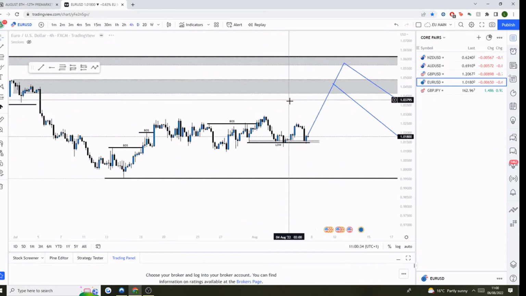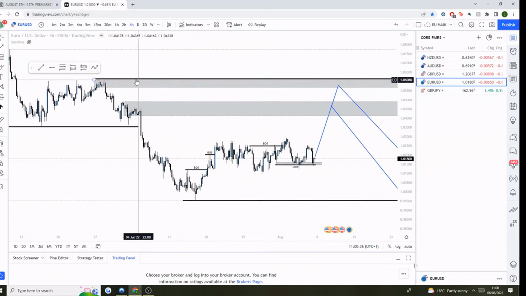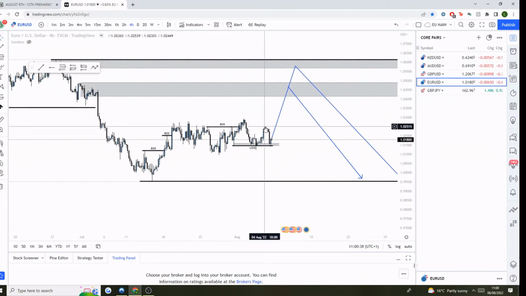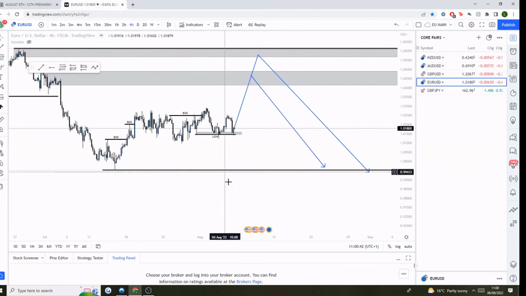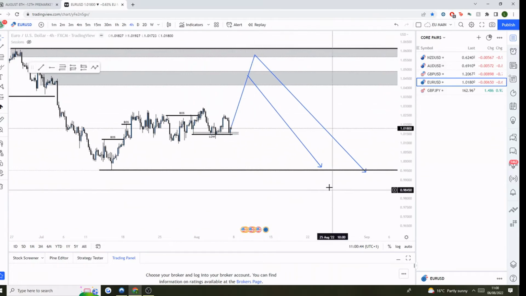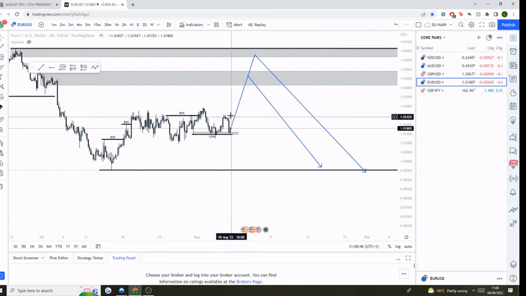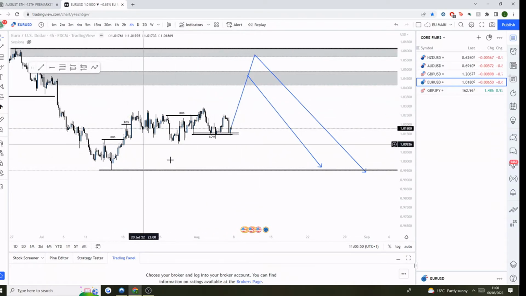So what I'd say is that ideally we will come to one of these, but if we do see that 4-hour break of structure, so we do end up seeing that 4-hour bearish structural transition, then it absolutely makes sense in my mind for us just to follow the 4-hour structure and look for bearish plays following the 4-hour structure, if that is what happens.